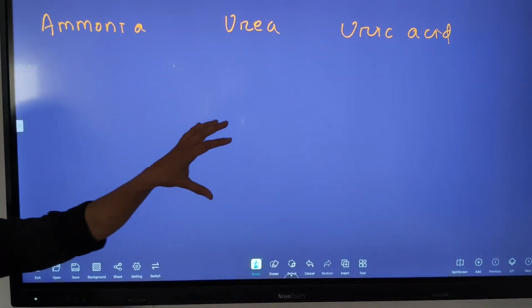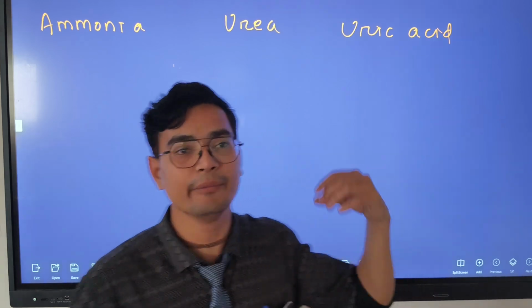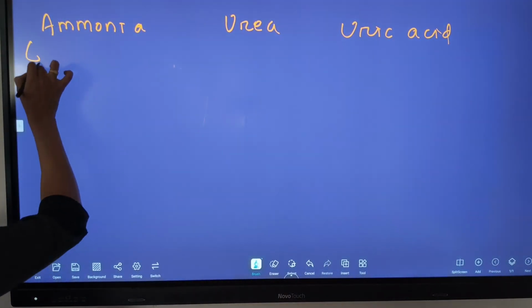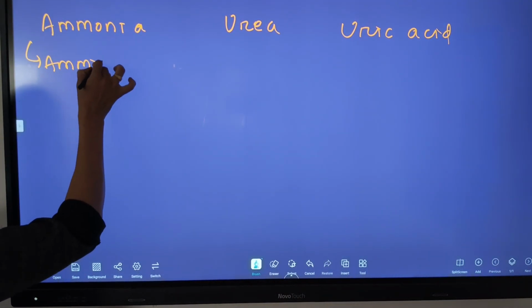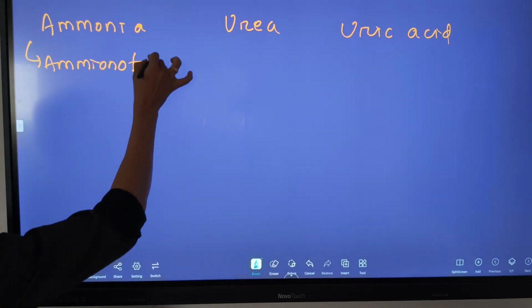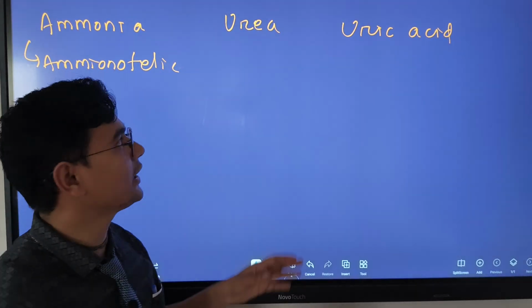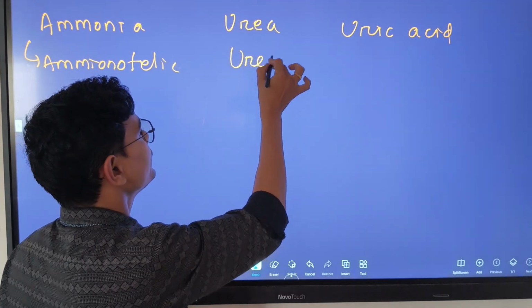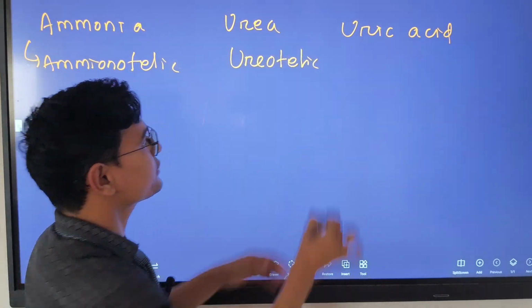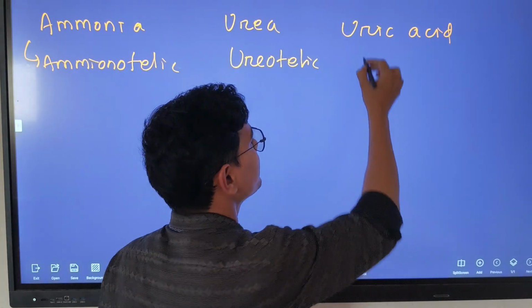Which organism can excrete ammonia? That is called ammonotelic. Which organism secretes urea? That is called ureotelic. And which organism secretes uric acid?